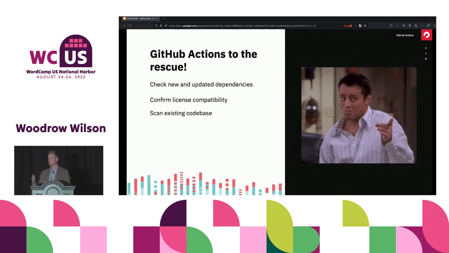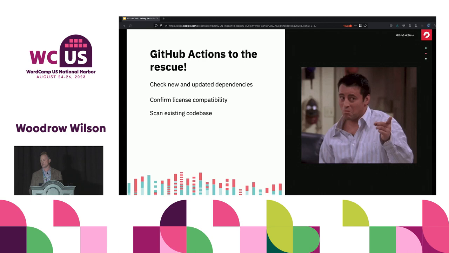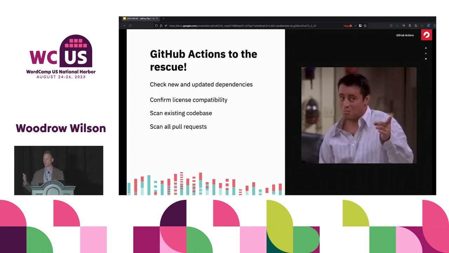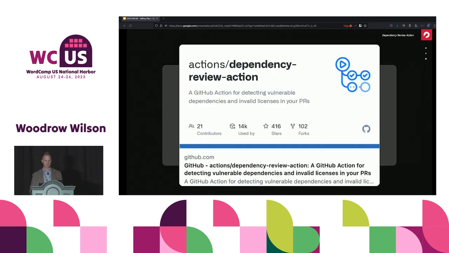If you aren't already aware, it can scan the whole code base and report back and say, yep, no incompatible licenses. And then, ongoing, it can scan all pull requests to make sure that if somebody introduces a new dependency, or a pull request updates a dependency and that license happens to change, you continue to be compatible as you declare your project to be.